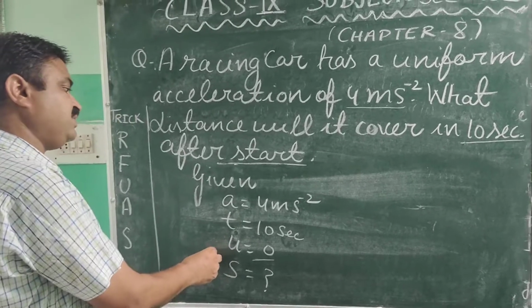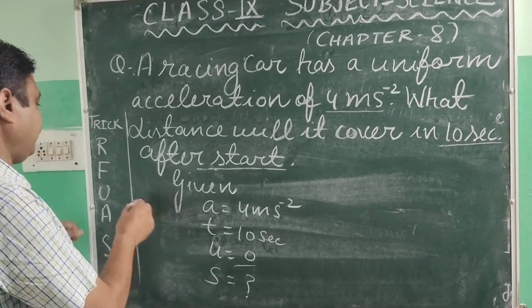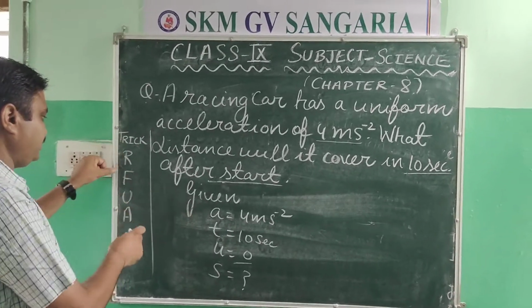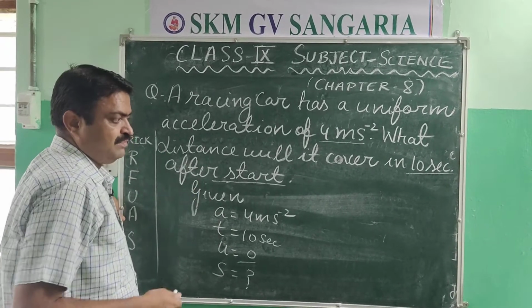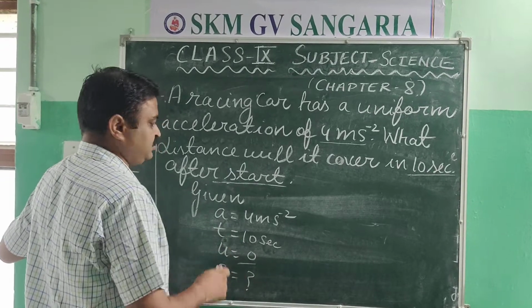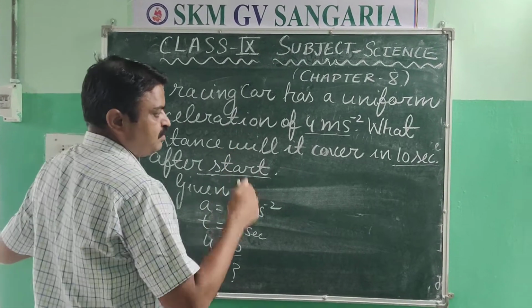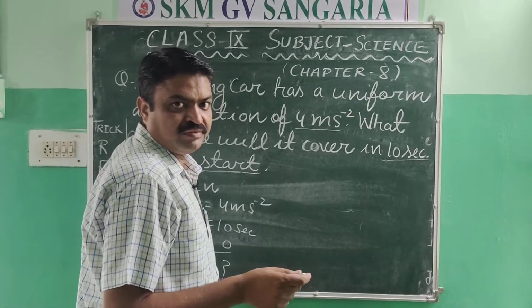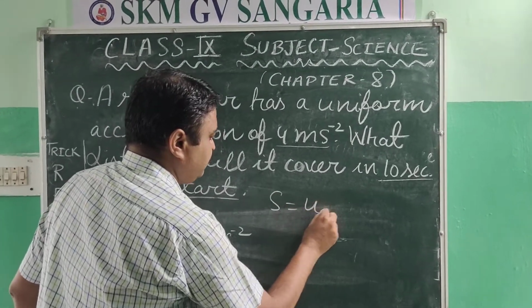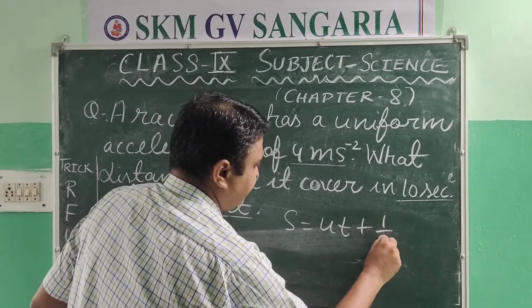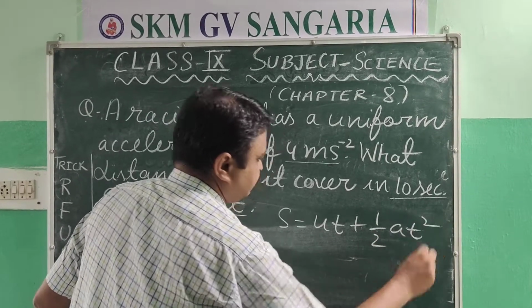Now we have read this, found the quantities, and understood. Now we apply the formula. Which equation of motion can we use here? It is S is equal to ut plus half at square.